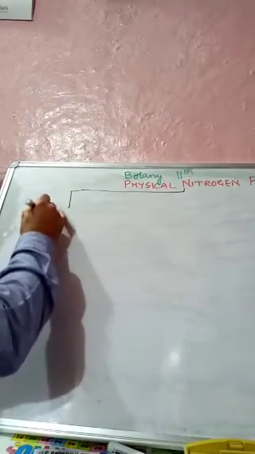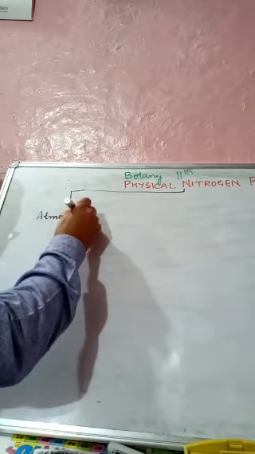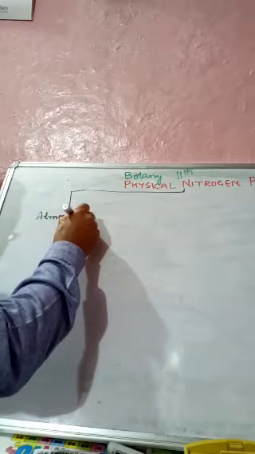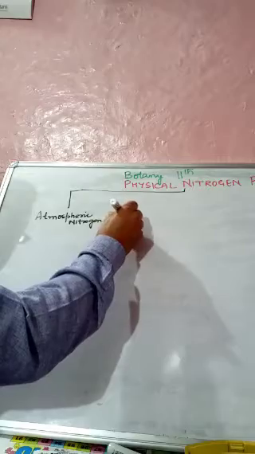The first one is called atmospheric nitrogen fixation. That is the first type.